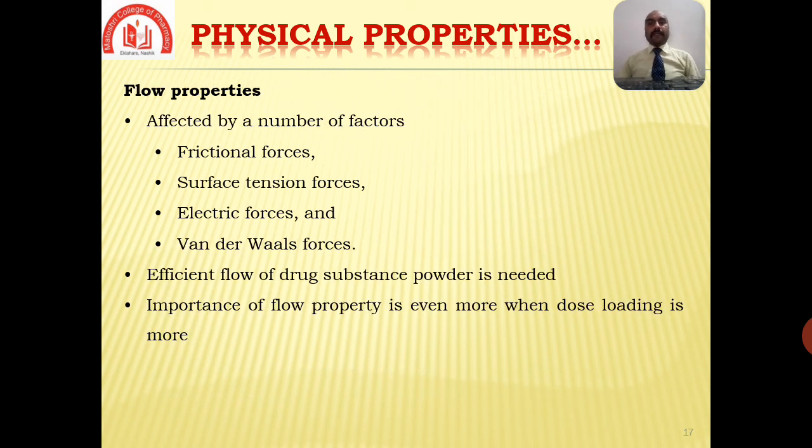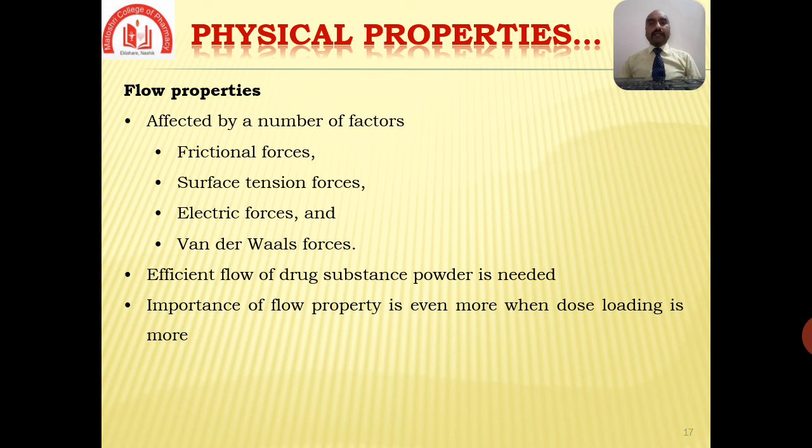Then the next and most important physical property is flow properties. The flow property of a material can be affected by a number of factors including frictional force, surface tension force, electrical forces, and van der Waals forces. Efficient flow of drug substance powder is needed for effective tablet formulation.